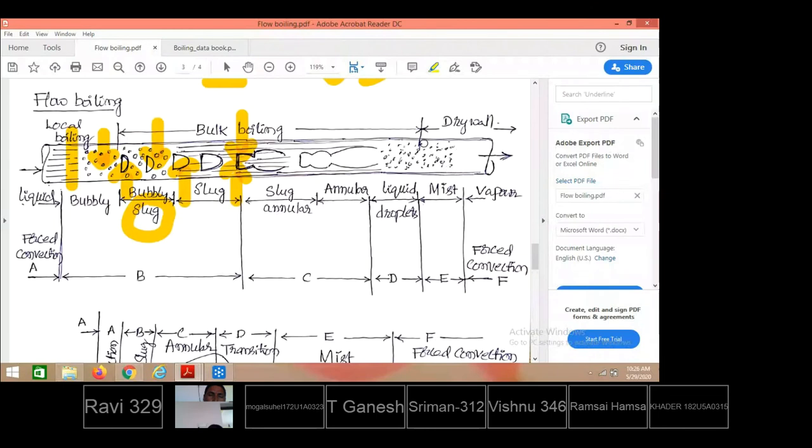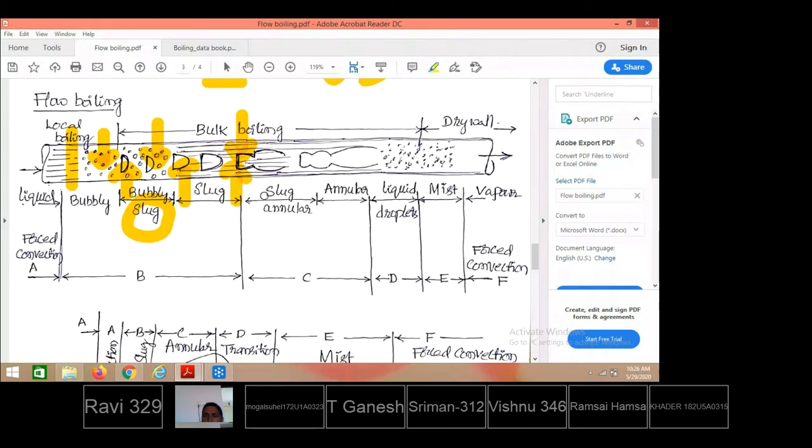Next, the mist flow, by receiving heat from the tube surface, will completely convert into vapor, and the vapor will become superheated vapor, and that will escape from the exit of the tube. This is superheated vapor coming out under forced convection only. So these are all the various regions of flow boiling phenomena happening here.